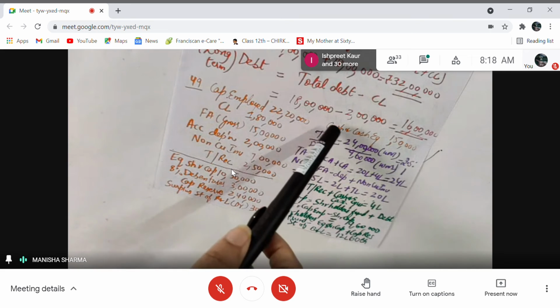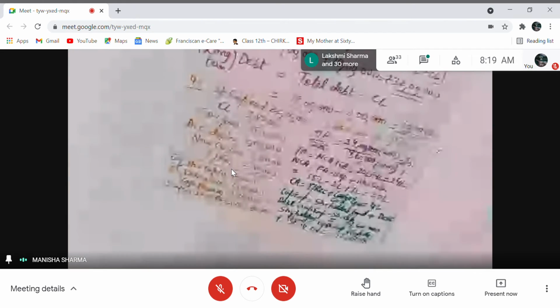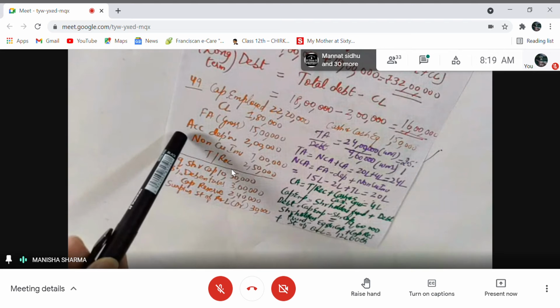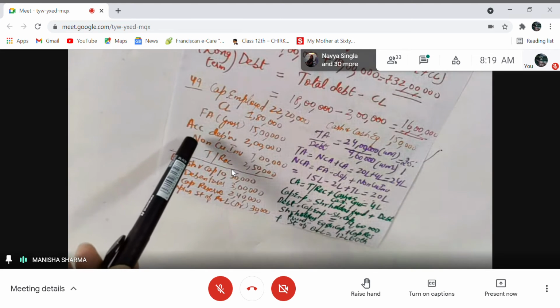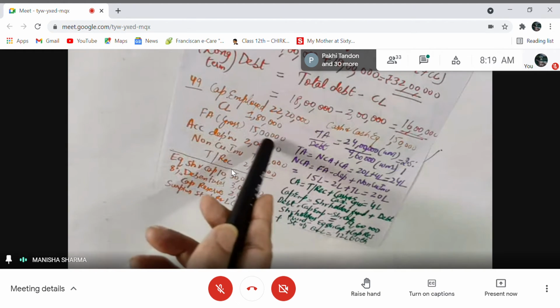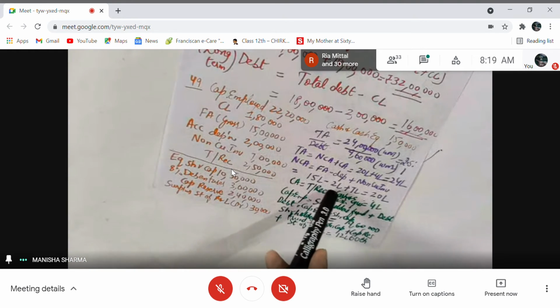Now we need to find the total assets to debt ratio, right? First we will find total assets. How will we find total assets? Almost all fixed assets are given, right? Fixed assets, accumulated depreciation. I told you yesterday also that you take the net value of fixed assets, you don't take the gross value. And you get the net value by subtracting depreciation. So fixed asset, 15 lakhs minus accumulated depreciation, 2 lakhs.